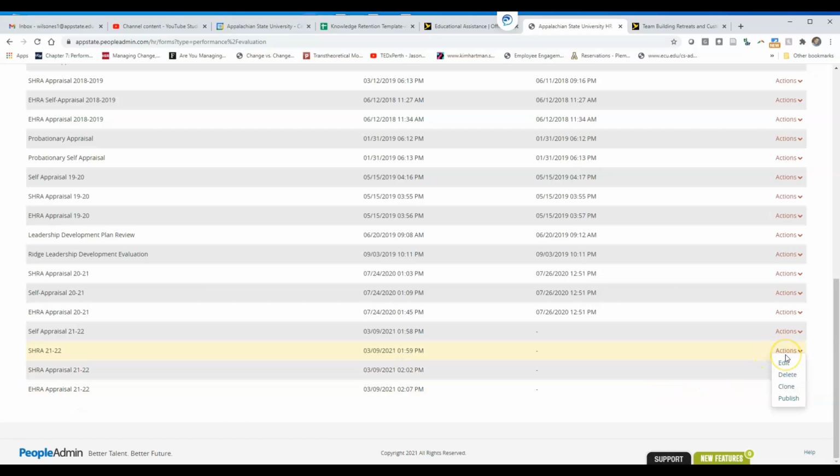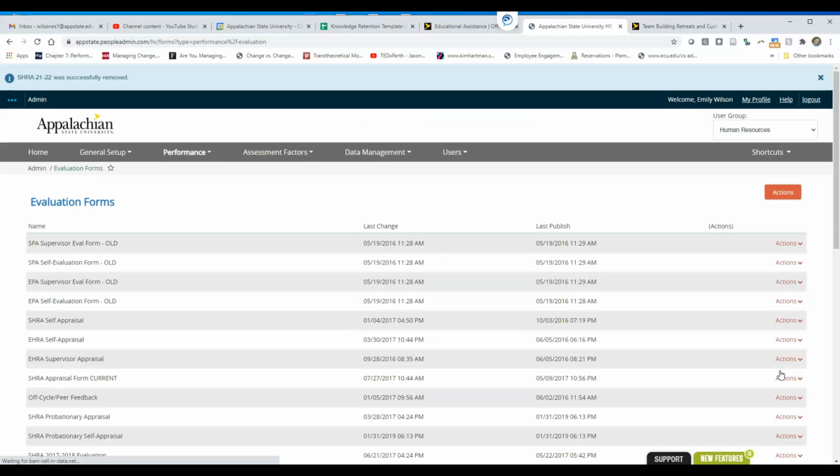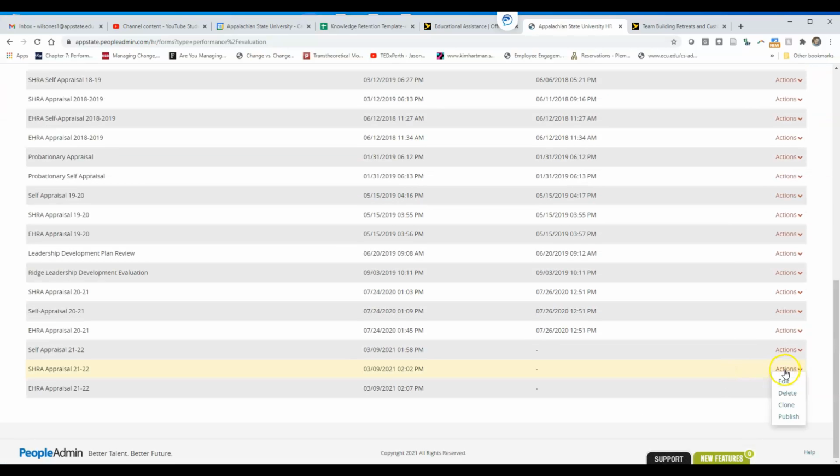So I have done the self-appraisal as well as the SHRA and EHRA appraisal. I'm not sure why there's two. Oh, there are two because I forgot to put appraisal on here, so I'm going to delete that one. Delete. Same deal there in terms of just cloning it. You'll get a copy, name it whatever you want to name it, and then go in and edit.